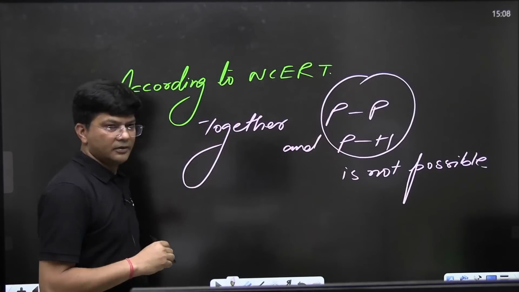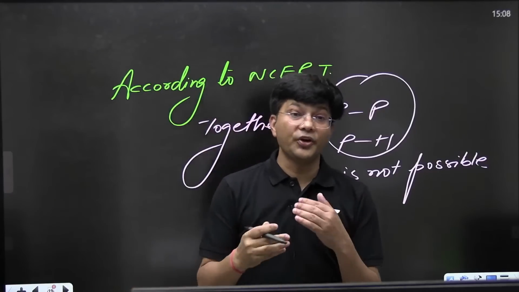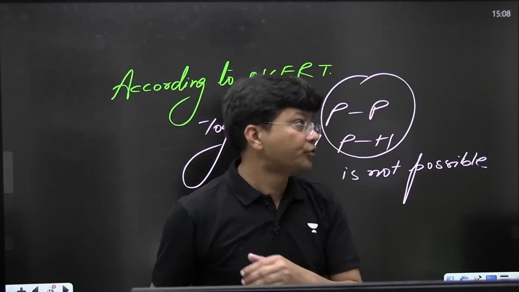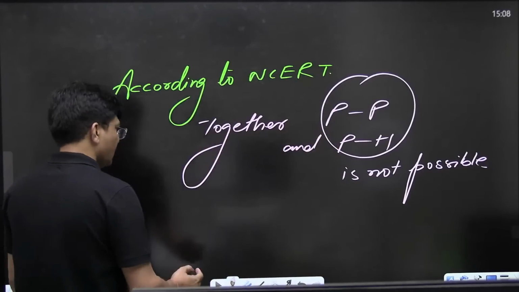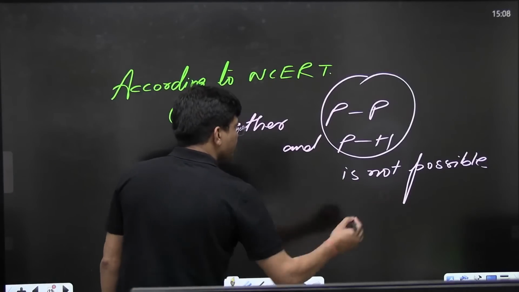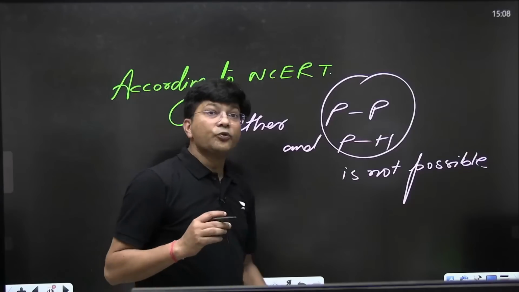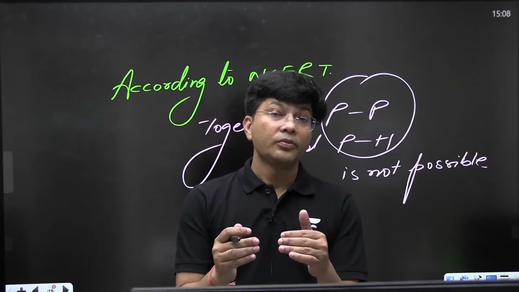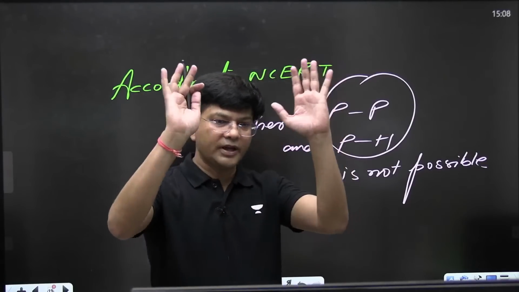What does it mean? How can it be used in your examination? See to it, this will come like this. If I want to make hypophosphorus acid, everyone, see to it.